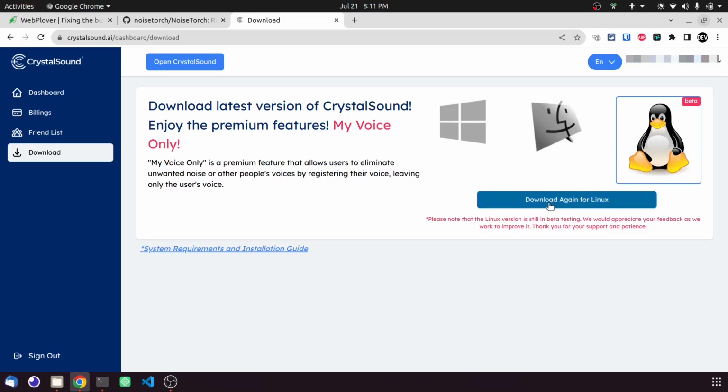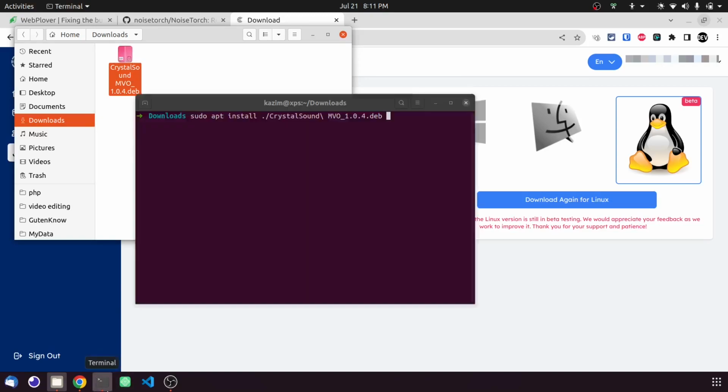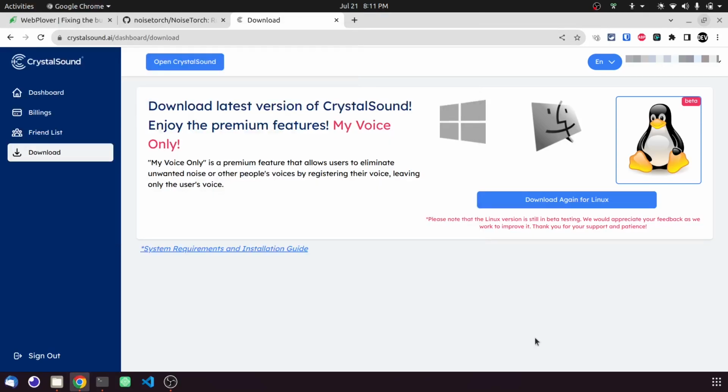It will be downloaded, then install it. I already installed it, but you can install it afterwards. As you can see here, the download is set up, and you can install it with sudo apt install. After installation, open it. Okay, I'm going to open it.